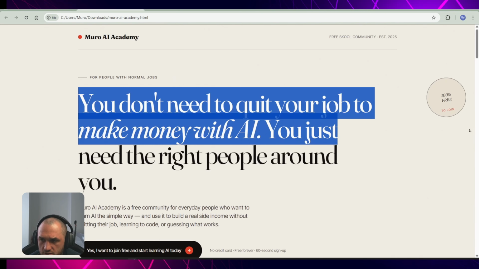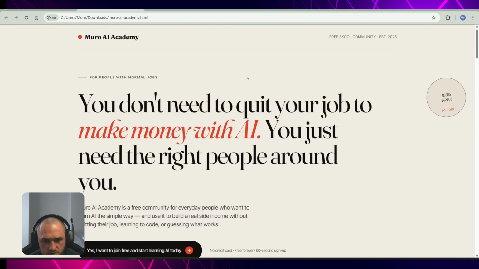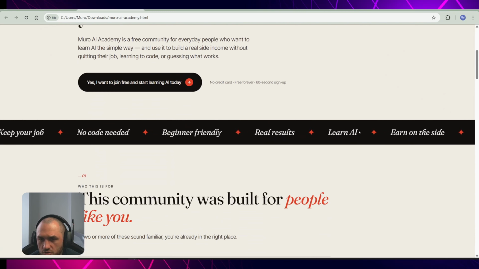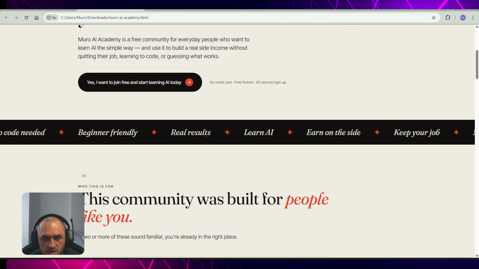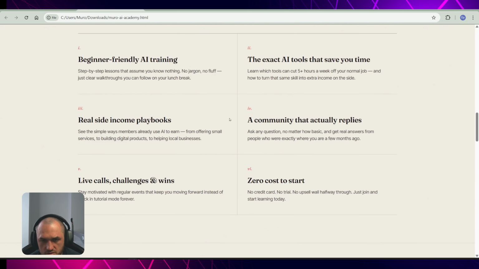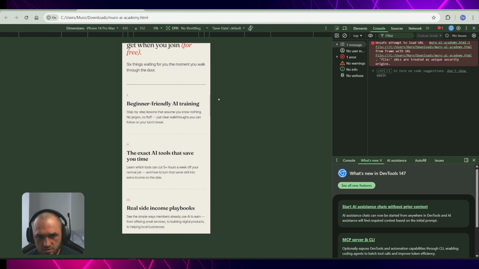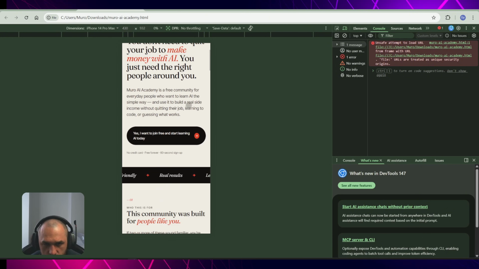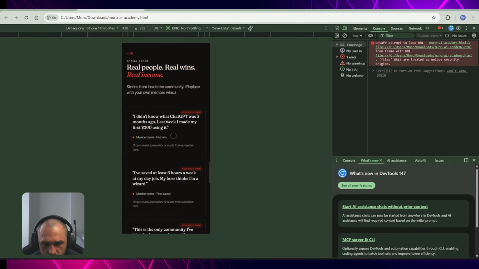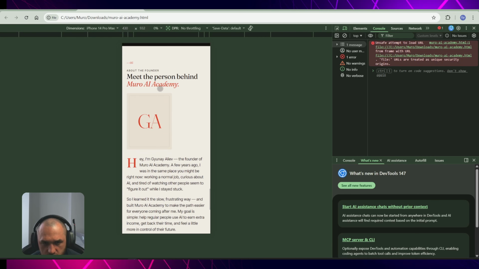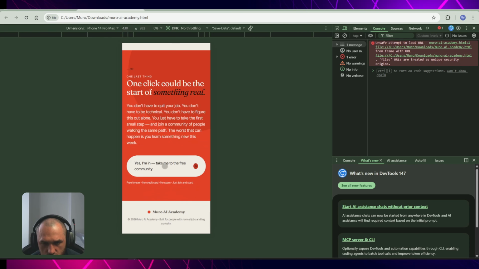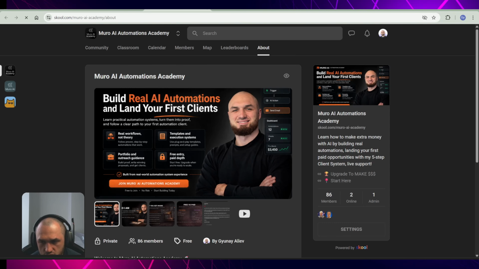It looks perfect. This sign here, 100% free to join. Keep your job, no coding. Here, usually on other websites, there are brands that they work with. This goes really well. Let me see how it's going to look on mobile. On mobile it's good as well, really good. Nothing is overflowing. This member praise for social proof is perfect. My photo is small and it's going to take us to the community.